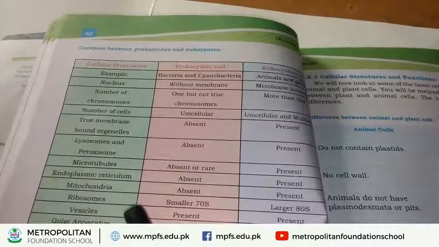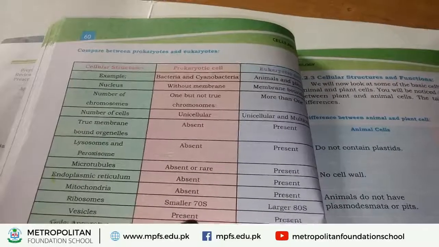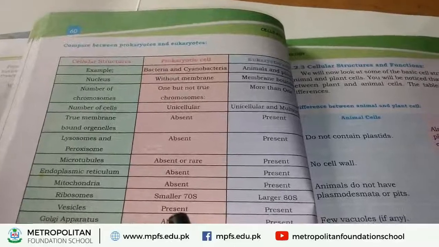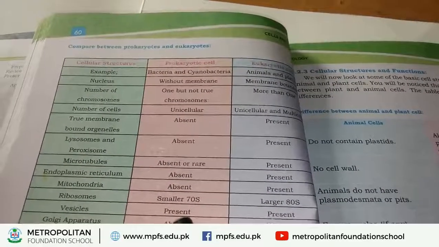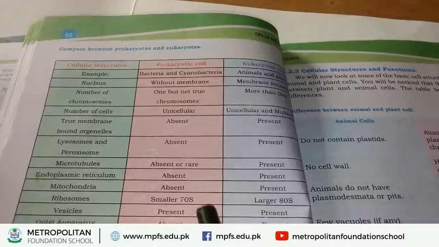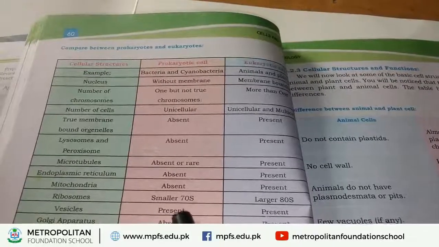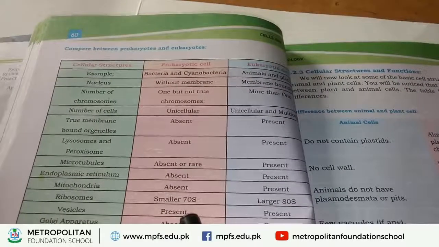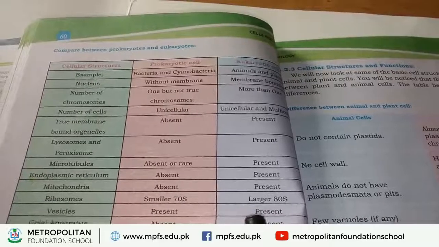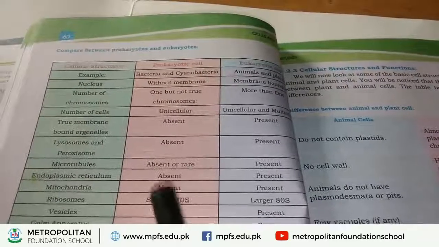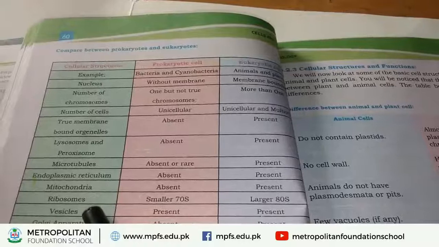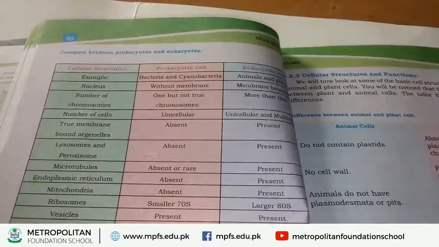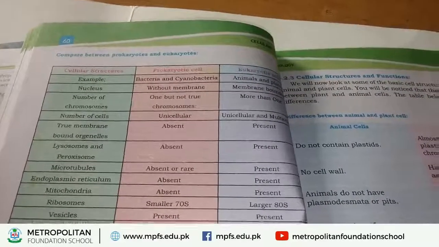These vesicles are present in prokaryotic cells and are also found in eukaryotic cells. So vesicles are a special structure found in both prokaryotes and eukaryotes.